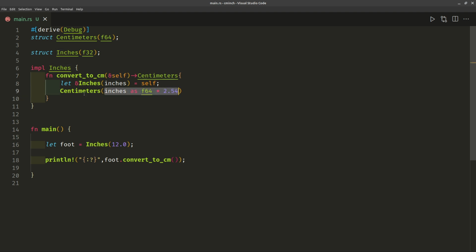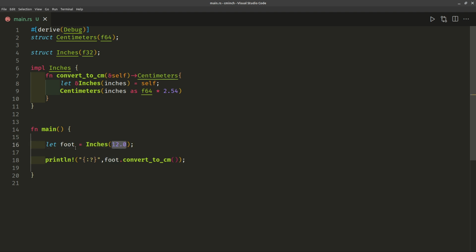This value is calculated based on inches, and inches is what we pass in when we create an instance, and we pass in foot, and foot is equal to 12.